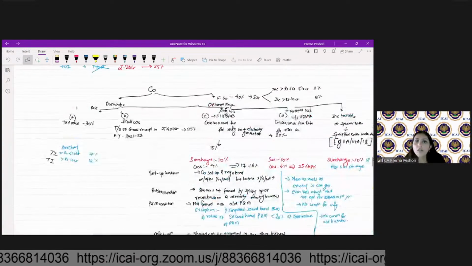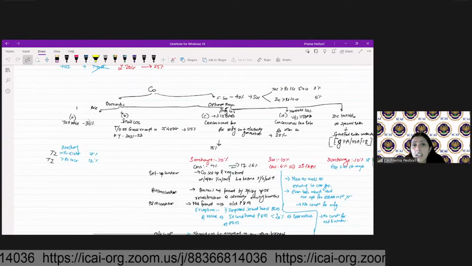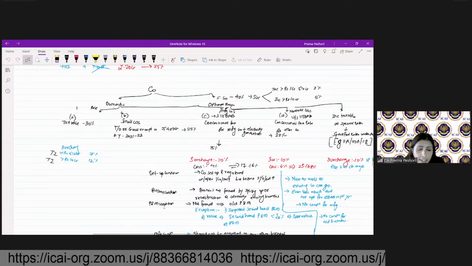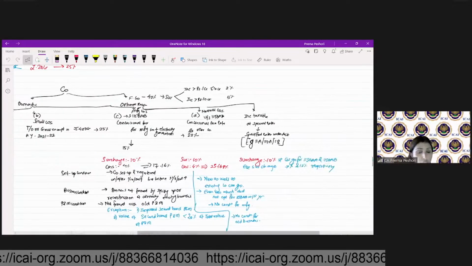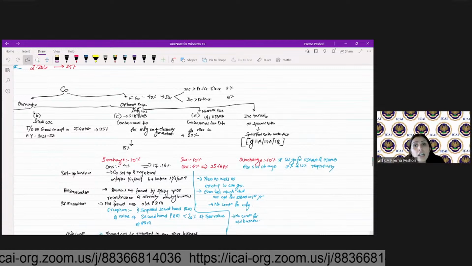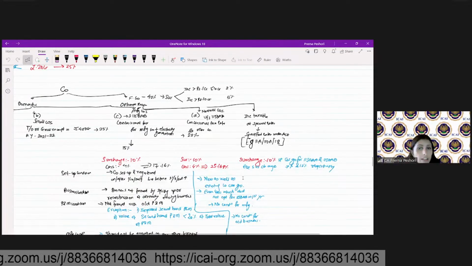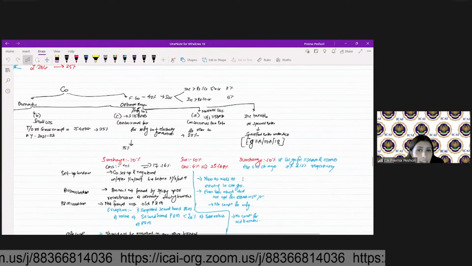What did we say at that point in time? Notwithstanding anything contained in any other provision of the Act, the taxability will be at the rate of 22% if you opt in for that, but subject to the income taxable at the specified rates under the specific sections, which will continue to be taxed at that rate.